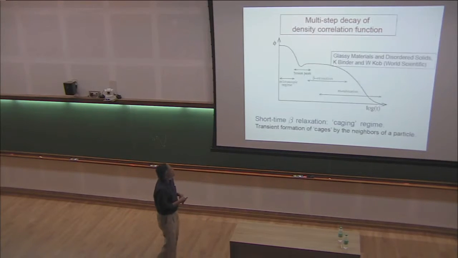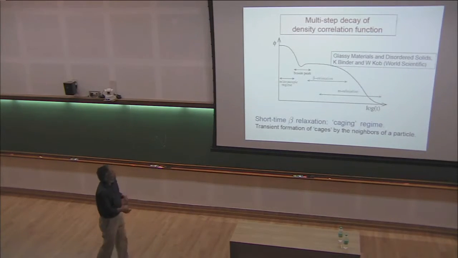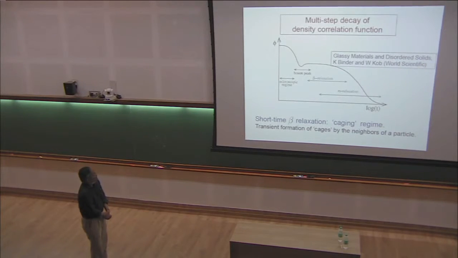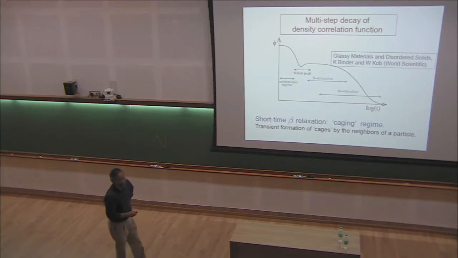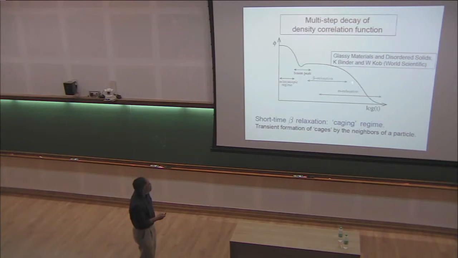That is illustrated in the picture taken from a book by well-known people in this field. Here we are looking at this autocorrelation function and how it decays as a function of time. Initially, there is some microscopic regime in which one is not very interested. But then the important thing is that this decays into some kind of plateau. The behavior in the plateau region is what I'll call beta relaxation, the short-time relaxation. And eventually, at much longer times, the function will decay from this plateau, and that is the alpha relaxation time.